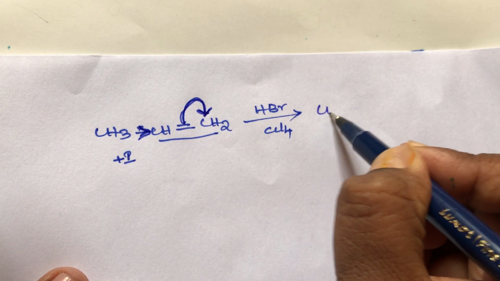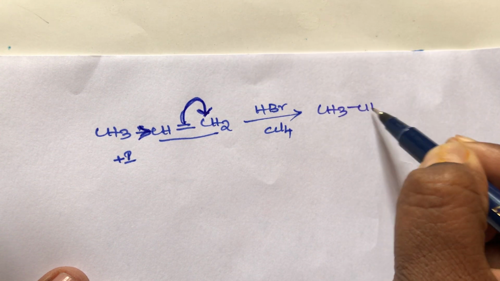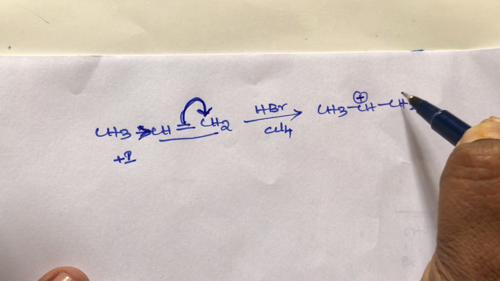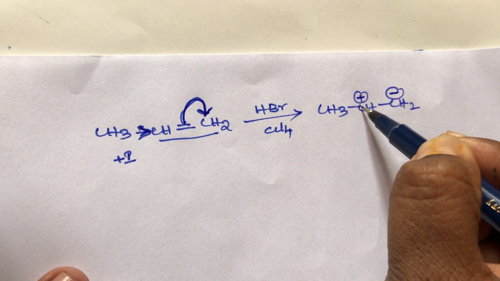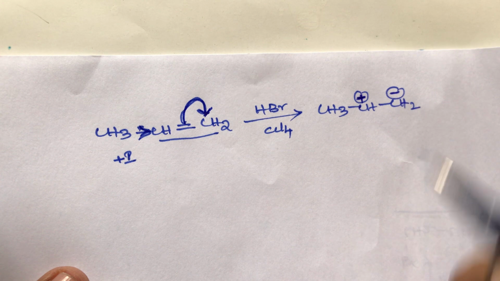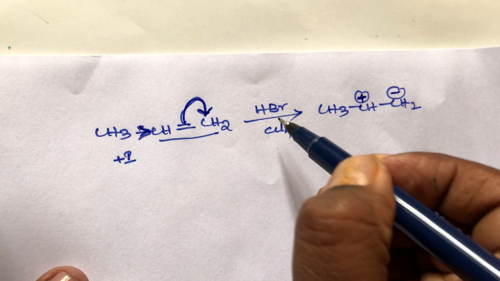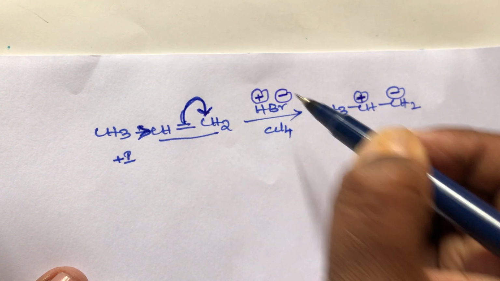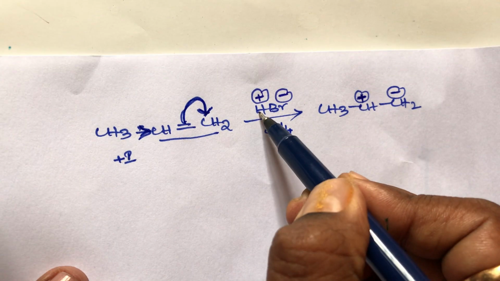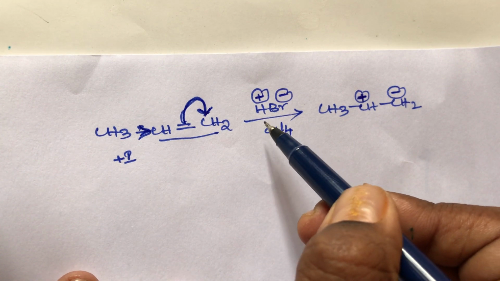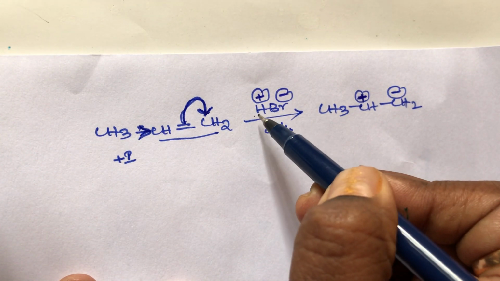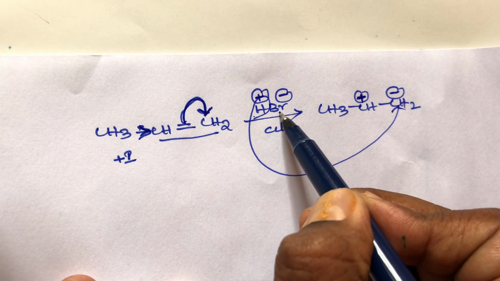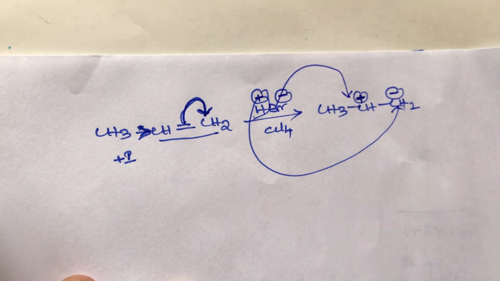So what is the product here? This carbon gets a negative charge and this carbon gets a positive charge. In HBr, H is positive and Br is negative. In an electrophilic addition reaction, the first attacker is the electrophile. This H plus will attack the negative charge side, and this Br minus will always attack the positive charge side.